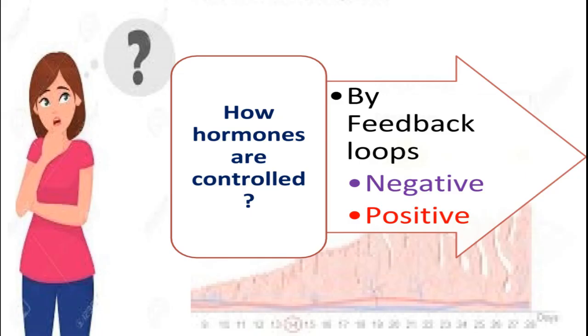At the end, a very interesting question comes to my mind: hormones are controlling physiological functions of the menstrual cycle, but who is controlling these hormones? Have you ever heard about feedback loops, which are actually controlling these hormones? They can be positive and negative feedback loops. Let's understand this concept with the help of this illustration,